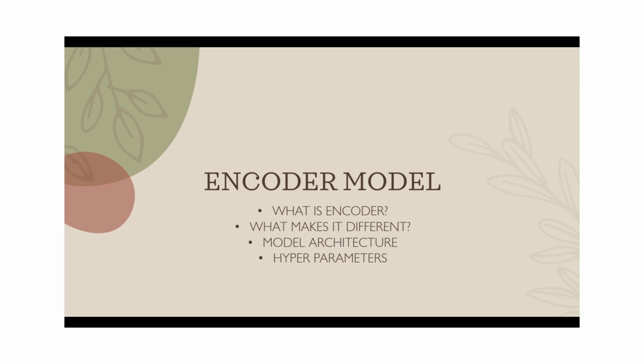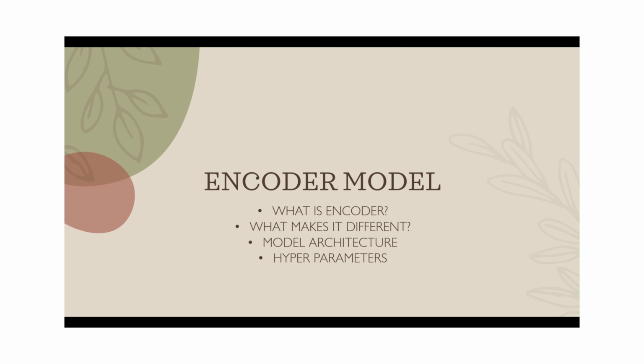An encoder is a component in a transformer-based neural network that processes input sequences and transforms them into a meaningful representation. So what an encoder does is it captures the dependencies between the input sequence, and for our study we have used an encoder model for classification. We are trying to capture all the dependencies from the input sequences and use that information to predict the sentiment at the end.